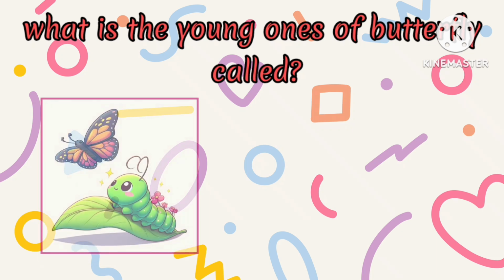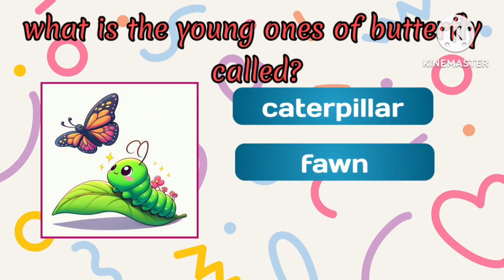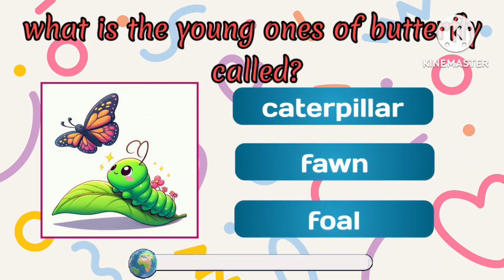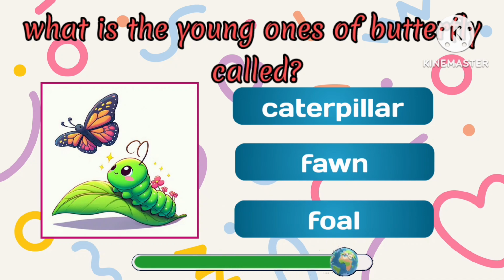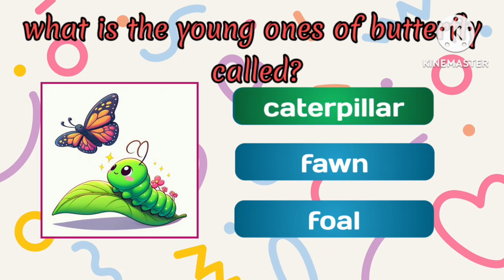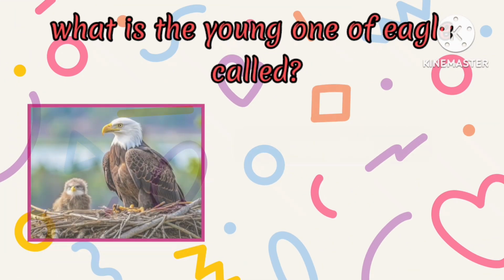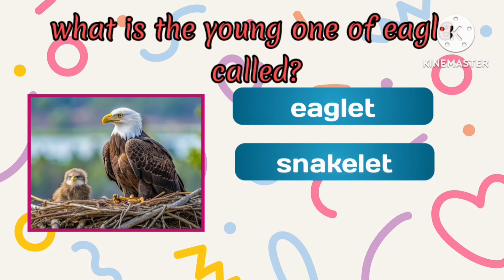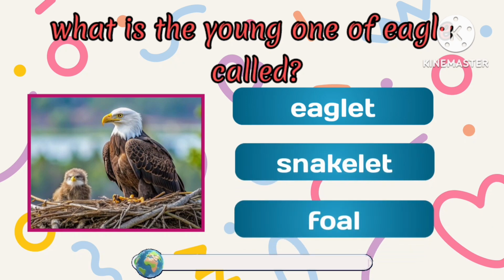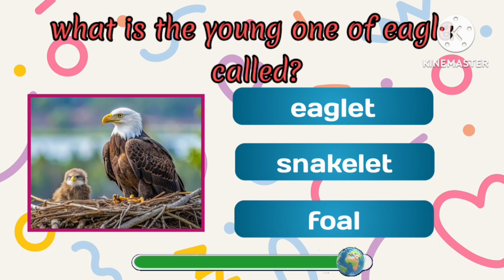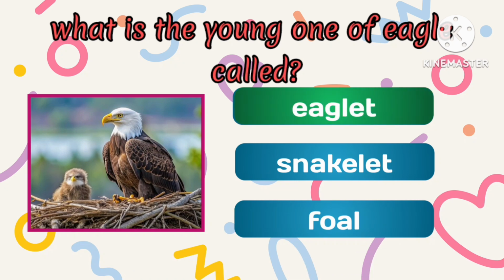What is the young one of a butterfly called? The young one of a butterfly is called a caterpillar. What is the young one of an eagle called? The young one of an eagle is called an eaglet.